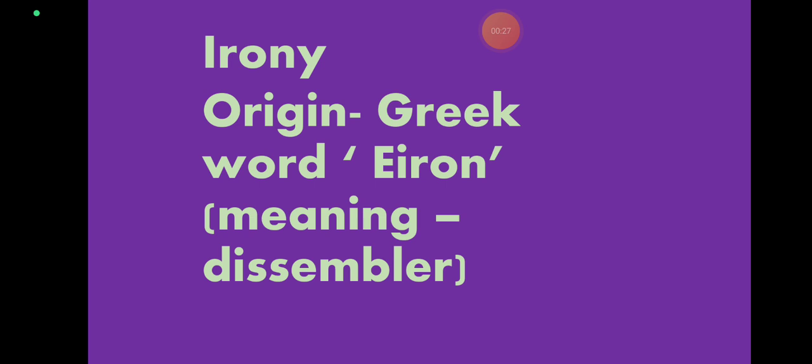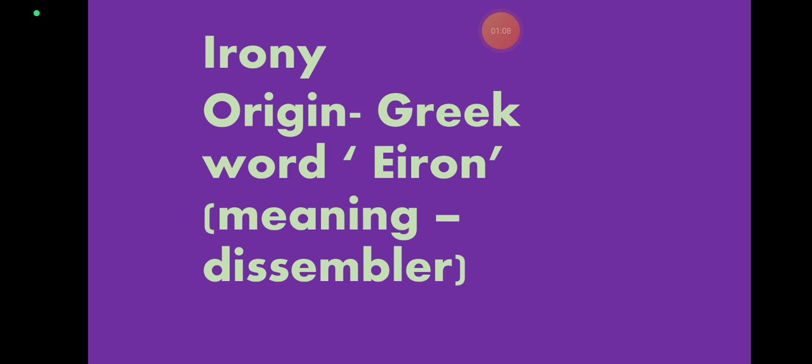The word irony comes from the Greek eiron, which means a dissembler. Dissembler means one who takes a disguise or conceals something. In Greek comedy, the character called the Eiron was a dissembler who pretended to be less intelligent than he was. Irony is a figure of speech in which the writer or speaker uses a word or words, the natural or the literal meaning of which is just the opposite of what he intends to express.